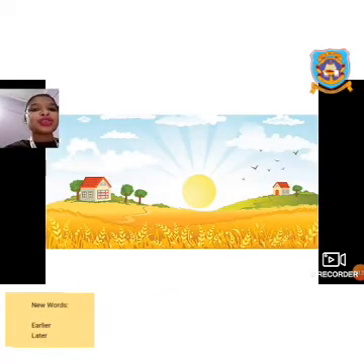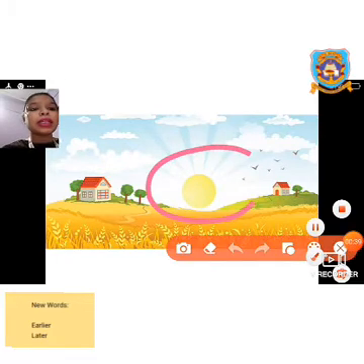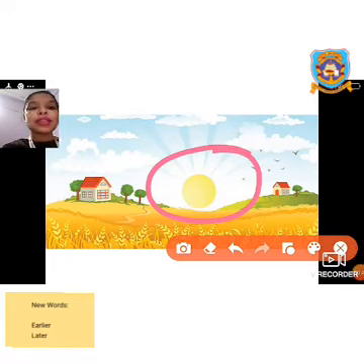Look at the picture shown in the video. What can you see in the picture? In the picture, we can see houses, trees, and birds. But in the very middle, what can you see? You can see the sun. The sun is rising up. So when the sun rises up, what does it mean? It means that the day is going to start.